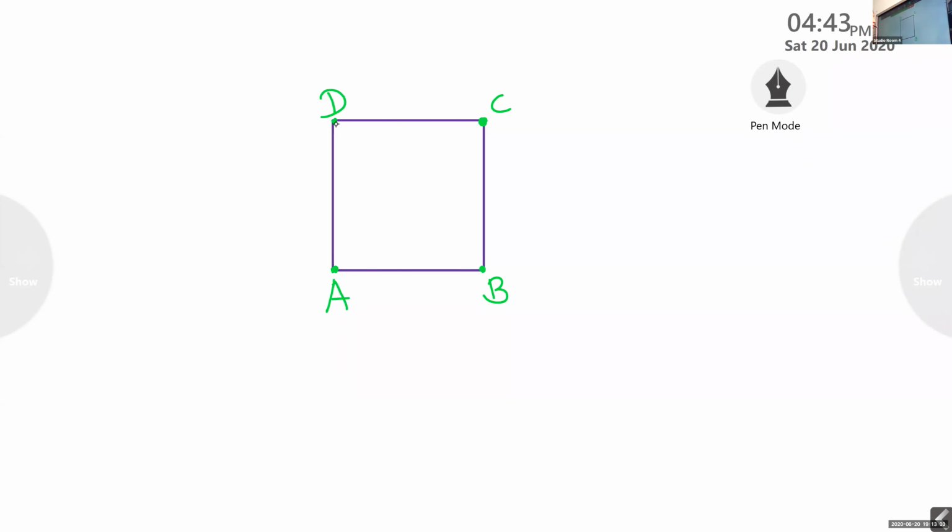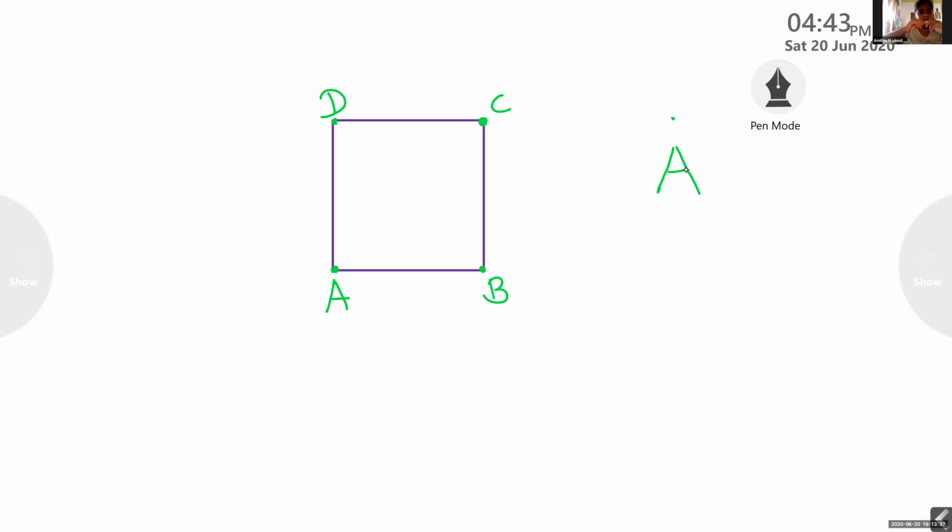Yes, ma'am. Okay. Take the vertex A. What are the adjacent vertices of A? Then one fellow is there alone. What is that? Vertex C. It is not a friend of A. It is known as the opposite vertex.